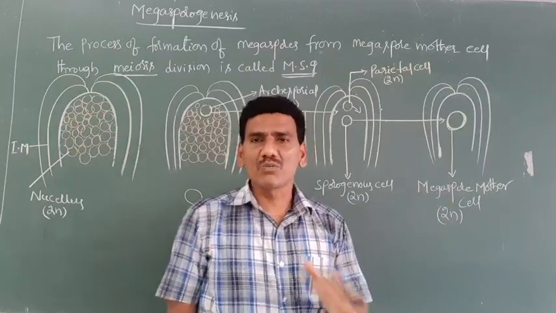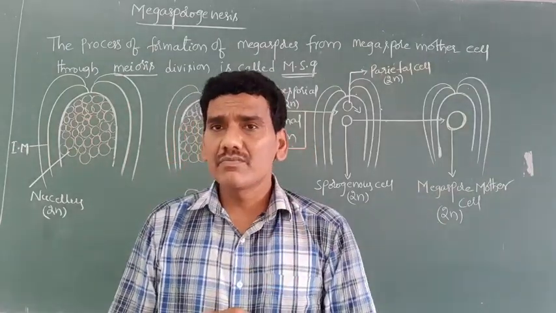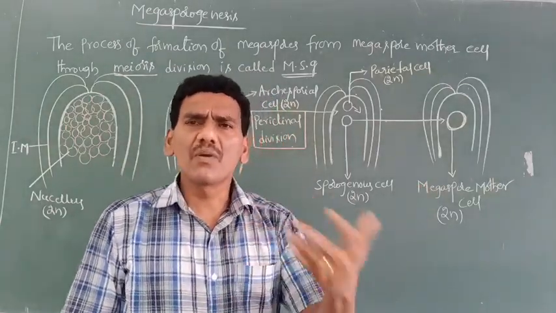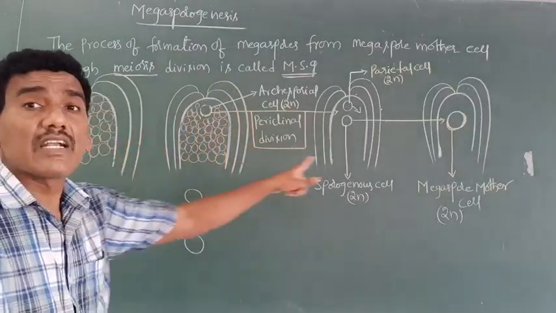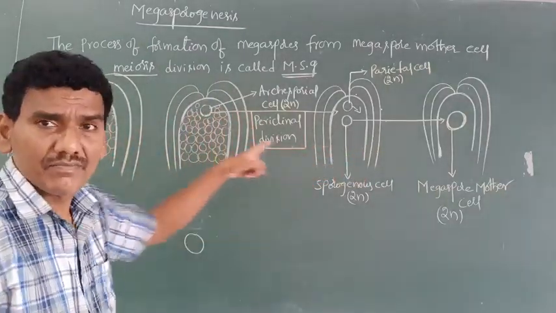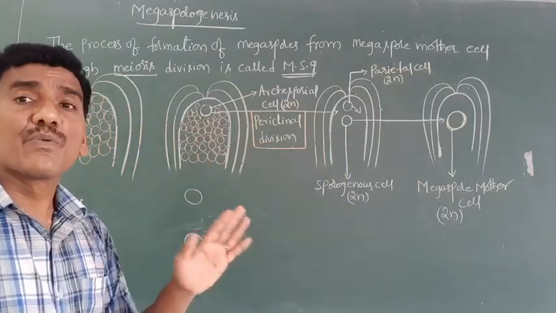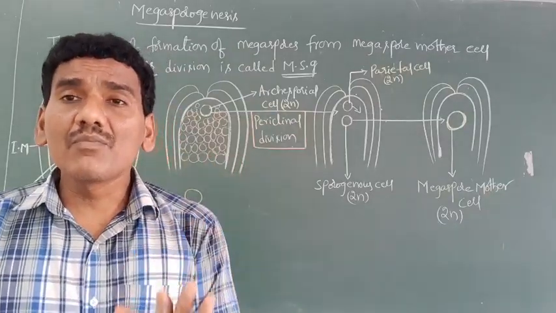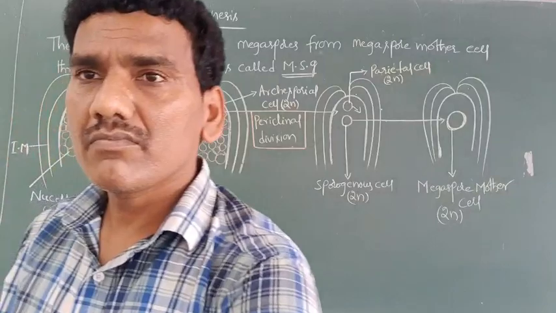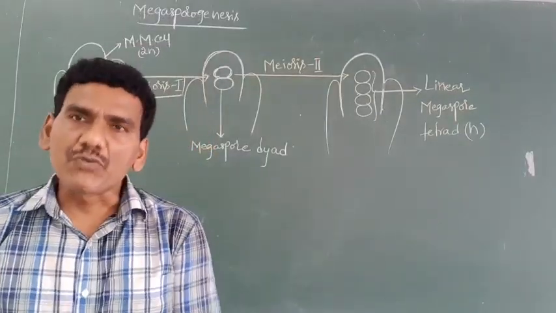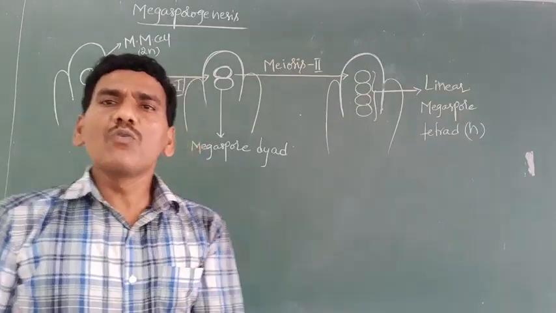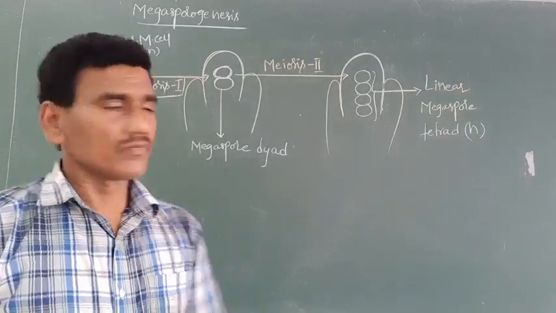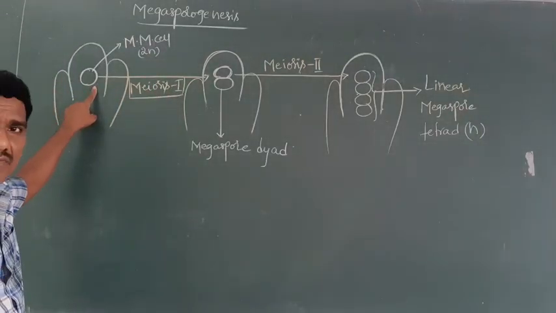In our NCERT textbook, the matter is given from the megaspore mother cell. How are megaspore mother cells developed? They are developed in this manner. This is how megaspore mother cells are developed inside the ovule or inside the nucellus. Right, next one. You know how the megaspore mother cell develops inside the ovule. This is a megaspore mother cell.